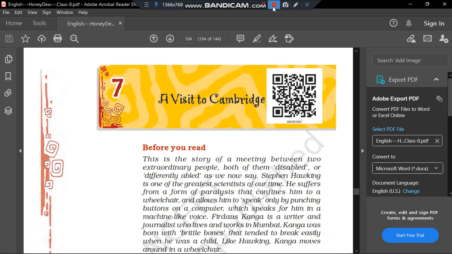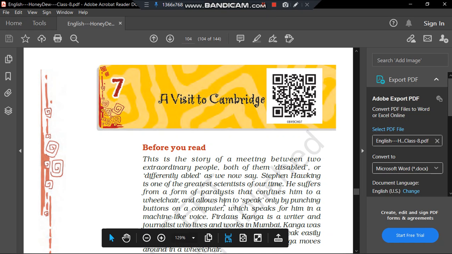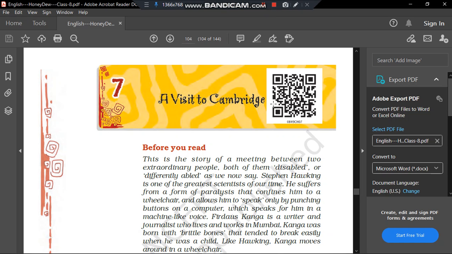In this chapter we are going to study an author, an Indian author and journalist, who goes to England and in his visit meets Mr. Stephen Hawking. As we all know, Mr. Stephen Hawking was a very famous scientist. He was basically an astrophysicist. Astrophysicists deal with stars and planets and earth, stars and planets and space. All these things are the area of expertise of an astrophysicist, and Mr. Stephen Hawking was also an astrophysicist.